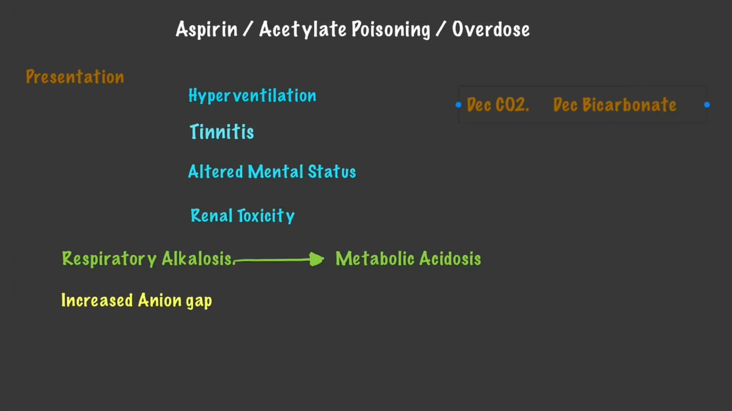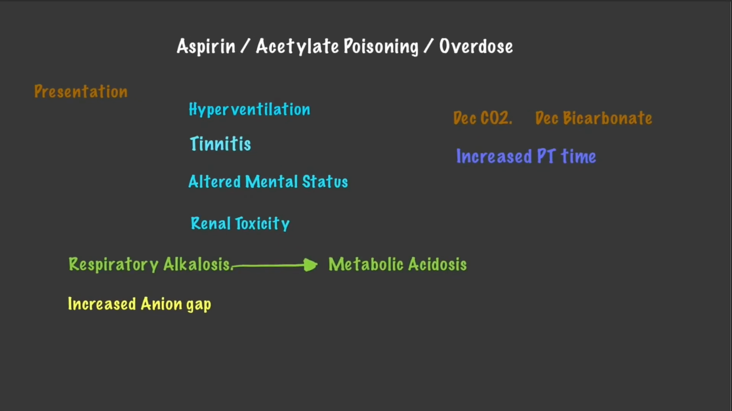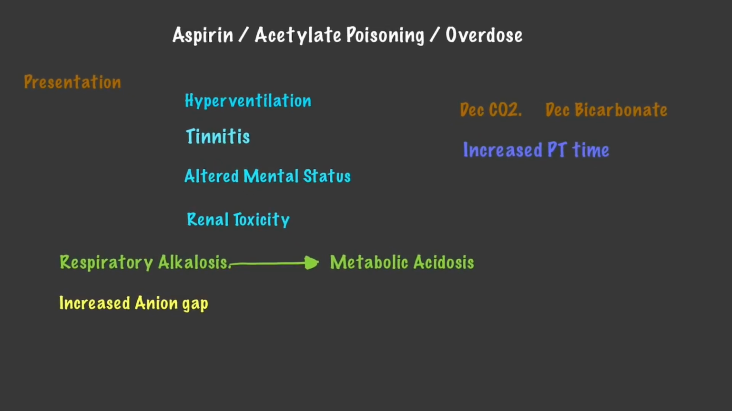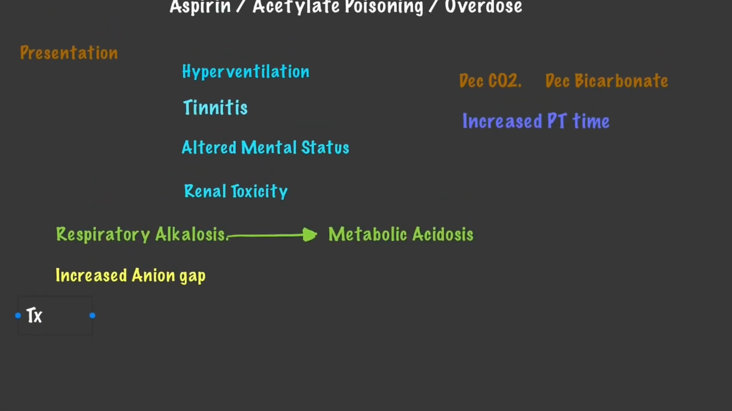Since this patient has respiratory alkalosis that eventually progresses to metabolic acidosis, on ABGs you will see that both the carbon dioxide and bicarbonate levels will be decreased. Aspirin also interferes with the prothrombin production and raises the prothrombin time. So in these patients the prothrombin time will also be raised, and that will also help you in diagnosis of these patients. Now how are we going to treat these patients?